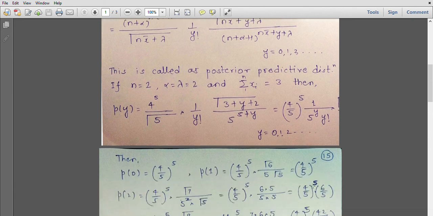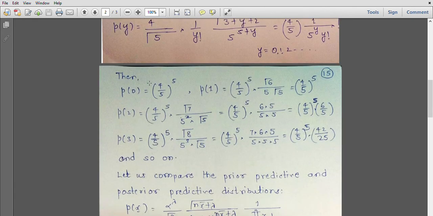So if we put y equal to 0, we get the probability equal to (4 by 5) raised to 5. If we put y equal to 1, we get the probability equal to again (4 by 5) raised to 5. Then for y equal to 2, it is (4 by 5) raised to 5 into gamma 7 upon 25 times gamma 5, so it simplifies to (4 by 5) raised to 5 into 6 by 5. Similarly, the probability that y equals 3 is (4 by 5) raised to 5 into 42 by 25, and so on. So this is how the probabilities will be.